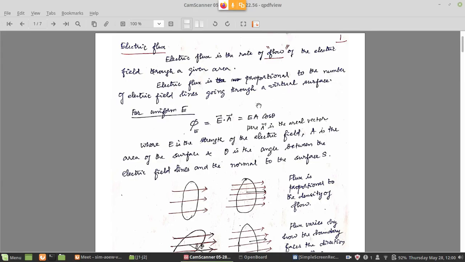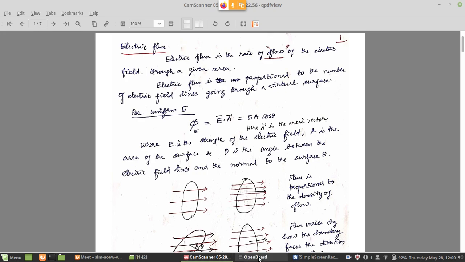So the basic surface that we are talking about here is not a real surface, it is a virtual surface. You are imagining that at that particular distance you are drawing some spherical surface. It need not be a sphere. Again, we are going to see that you don't have to cover a charge with only a spherical surface. The surface can be of any shape, irregular shape also.